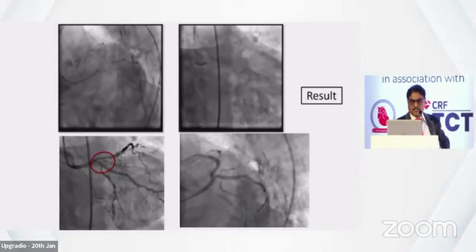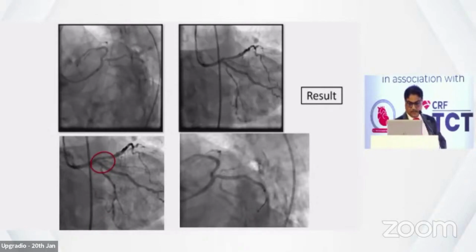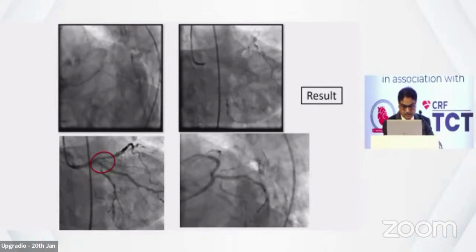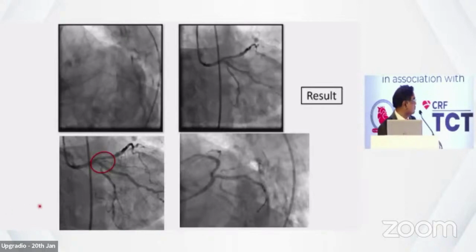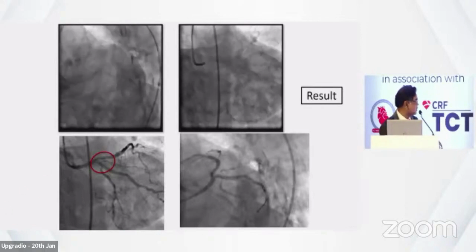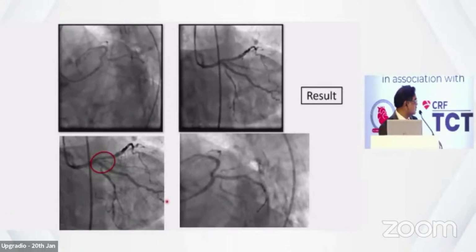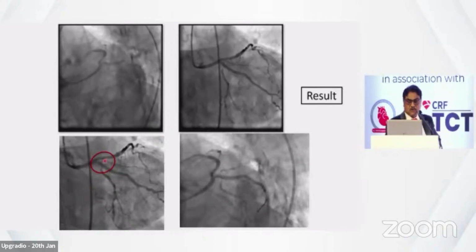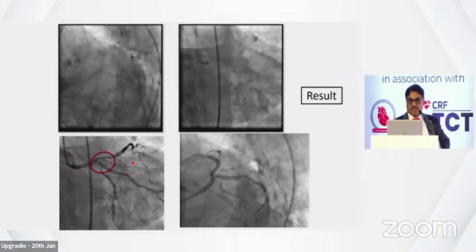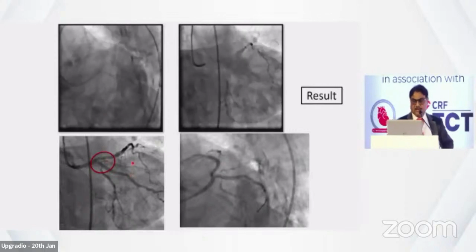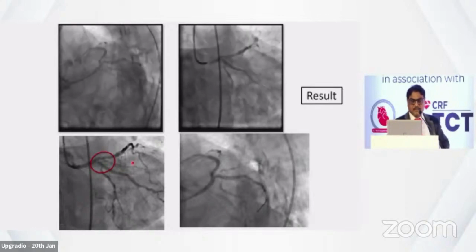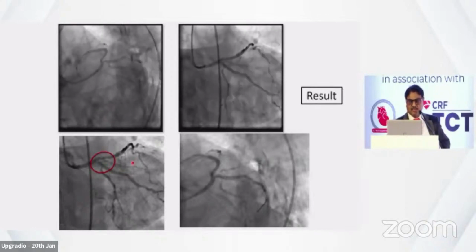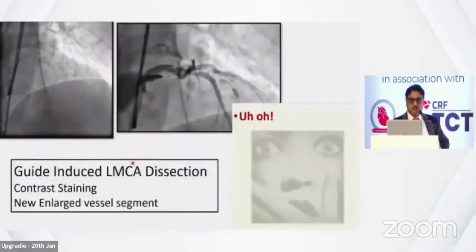I was thinking about this lesion. Yeah, here you can see, the circle. Just proximal to that stent, something. So I said everything seems to be okay. Before moving to the RCA, let me check whether I should put one more stent, whether I'm missing it or not. I was thinking about the proximal LAD, and I took one shot only.